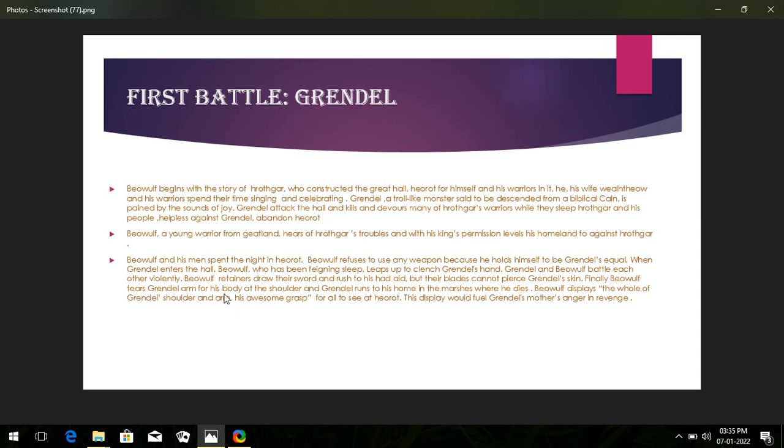One arm of his body, torn at the shoulder. And Grendel runs to his home in the marshes where he dies. Grendel is wounded and in great pain, injured, and then he rushed to his home in the marshes, where he finally died. Okay, let's see what happens next.